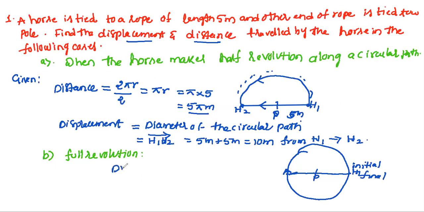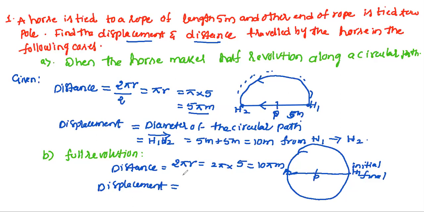Now we'll find the distance. Distance is equal to what? We call it a full revolution, so it is the circumference of the circle. Circumference is 2 pi r. Same, 2 pi into 5. You will get 10 pi meter. That is our distance. And the displacement is 0. Why? Because it starts at the initial position, and again it went to the final position. So displacement will be 0. Okay, that is our second case.